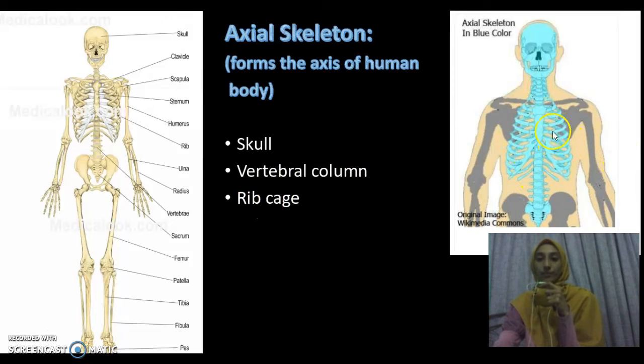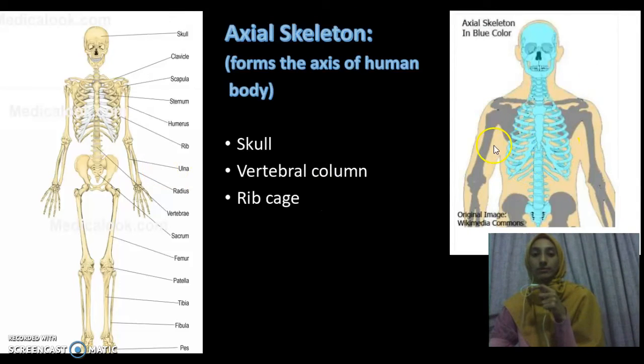The rib cage is a bony cage enclosing vital human organs, which is the heart. So the rib cage protects our heart. It is formed by the sternum and ribs. This is the sternum, and the lateral skeleton is the ribs. It consists of 12 pairs of ribs, divided into true ribs, false ribs, and also floating ribs.